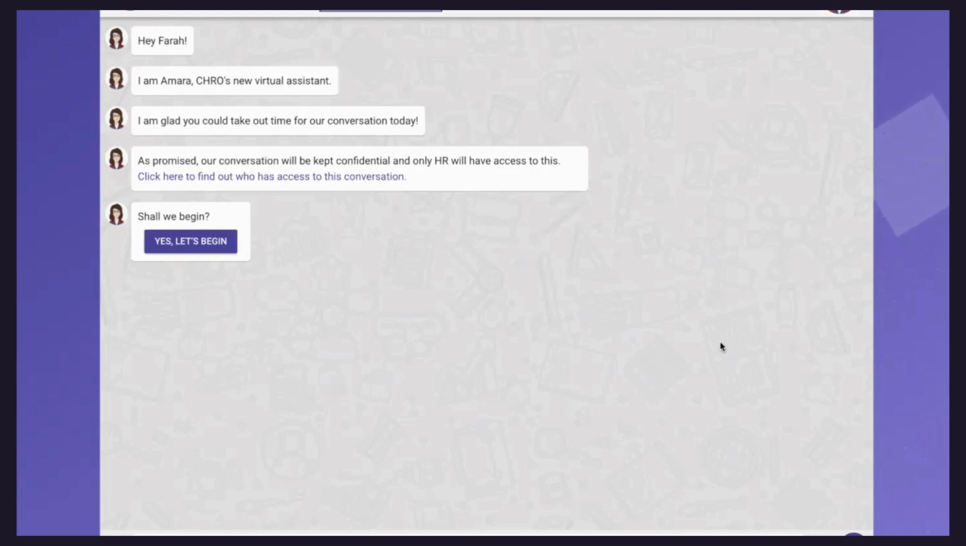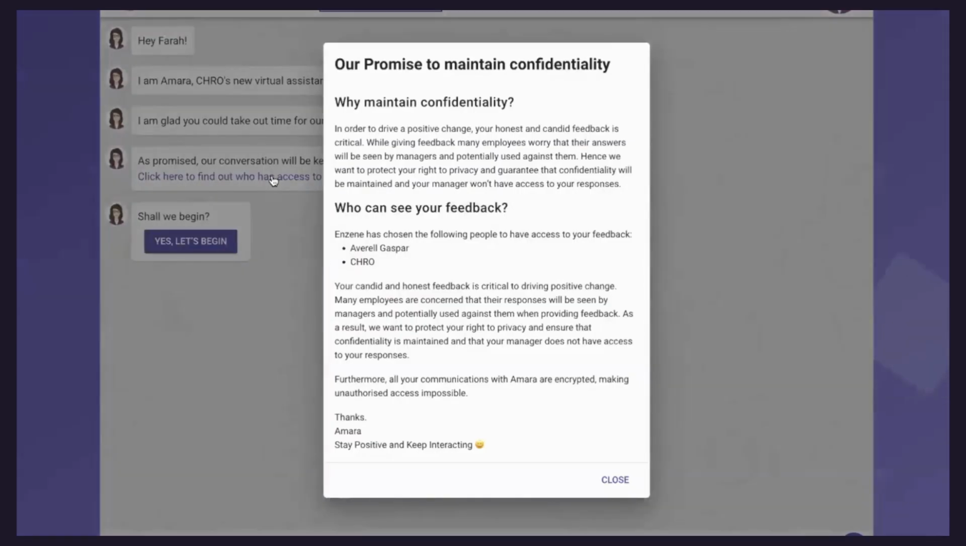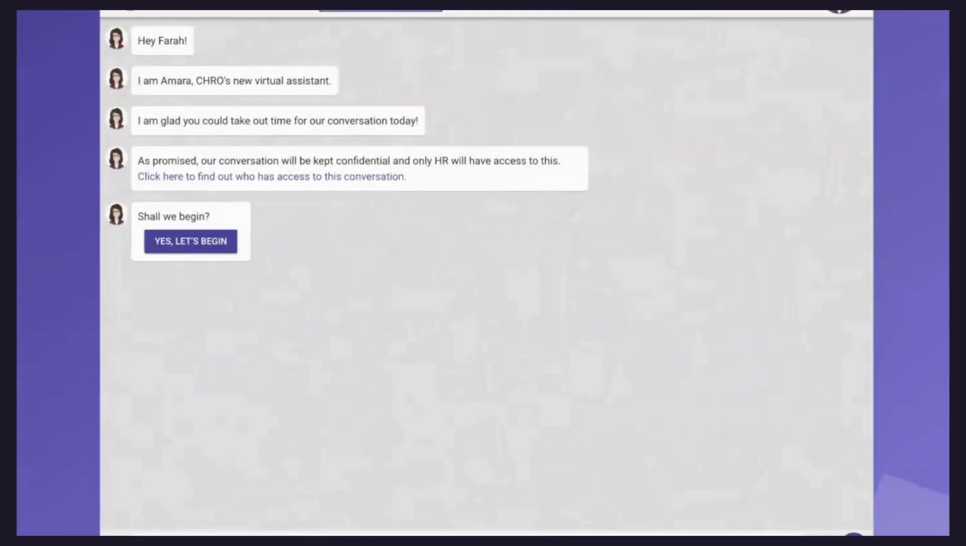In this chat, we are positioning Amara as an AI assistant to the CHRO. The moment they click on the chat, this pops up, and they can also see who will have access to their responses. So we give employees an option to choose confidentiality, or if they would like to share sensitive information or a message with HR without disclosing their identity, they can go completely anonymous and submit their messages.